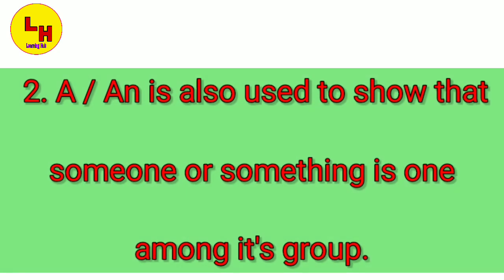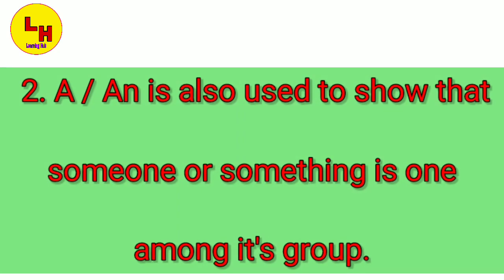Second one is a and an is also used to show that someone or something is one among the group. To show someone's speciality that it is one among the group, the person or the thing holds an important position in its group. At that time also we use a or an to show its importance or to show its position. For example,